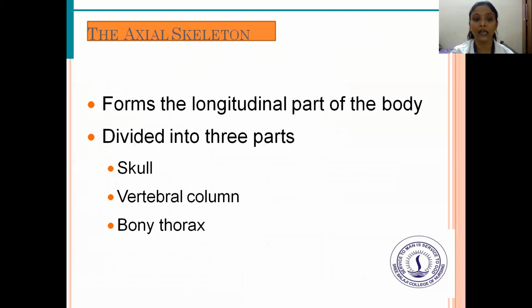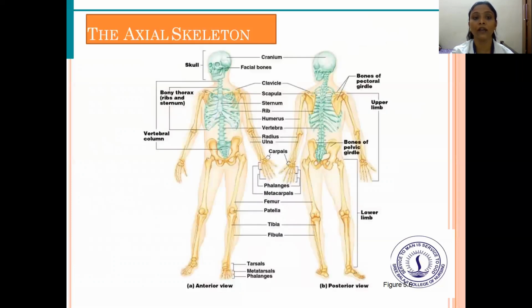Next is the axial skeleton. It forms the longitudinal part of the body, which is divided into three parts: the skull, vertebral column, and bony thorax. This gives the longitudinal axis of our body. You can see the axial skeleton, and the upper limb and lower limb, in the posterior view, and this is the anterior view, which includes cranium, skull, facial bones, clavicles, scapula, sternum, the bony thorax, ribs, humerus, vertebrae, carpals, femur, patella, tibia, fibula, tarsals, metatarsals, and phalanges.